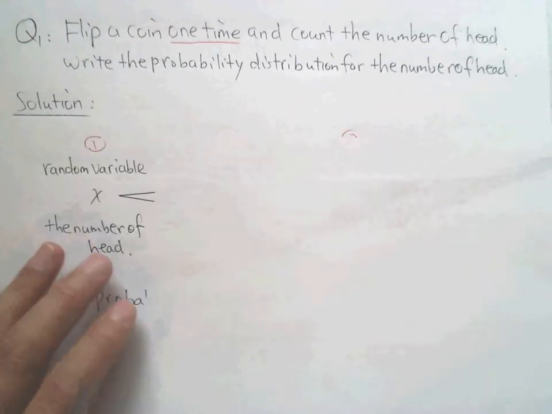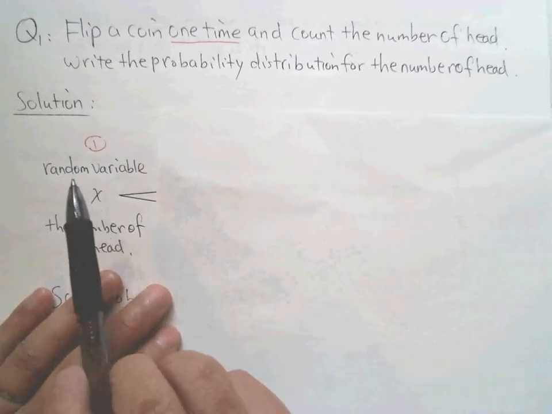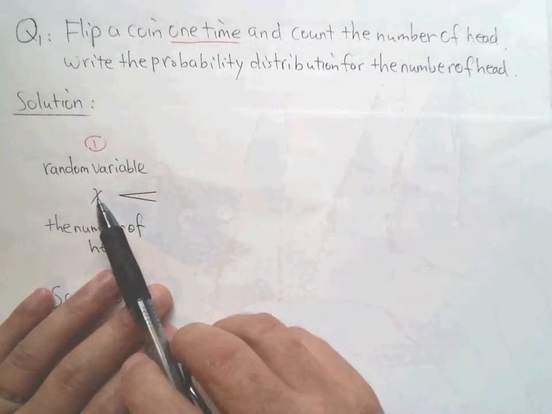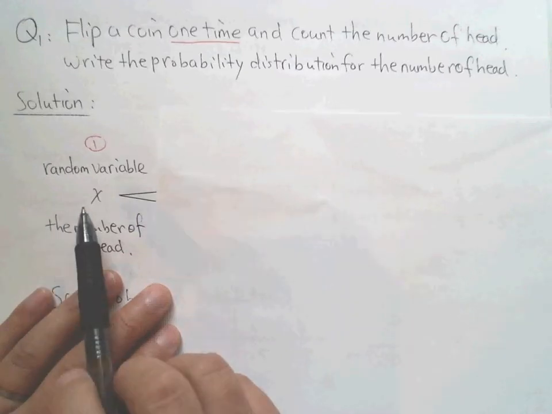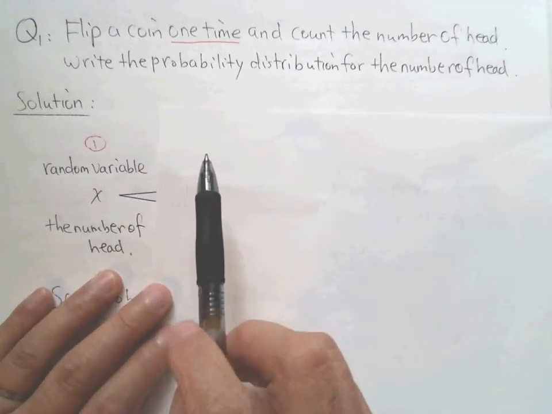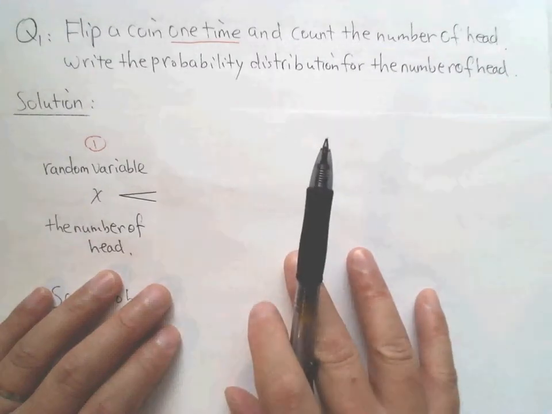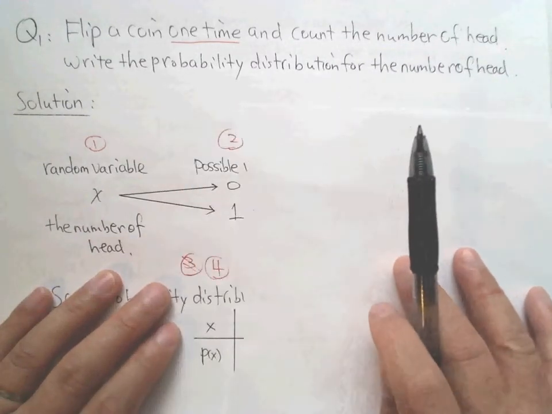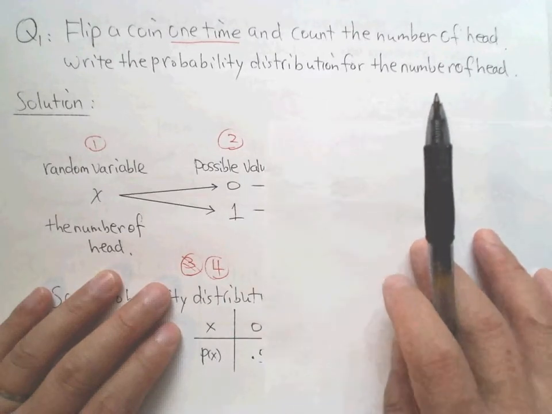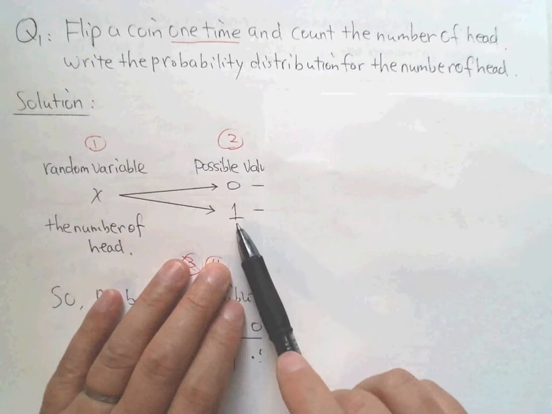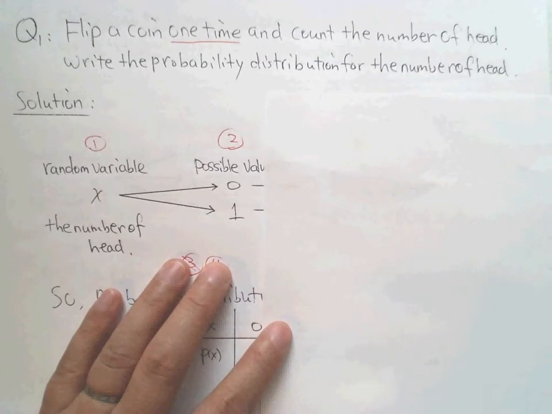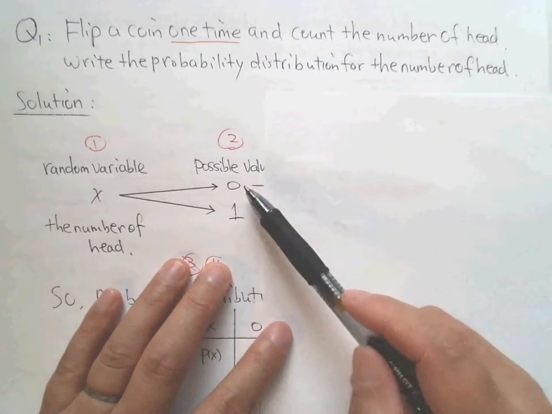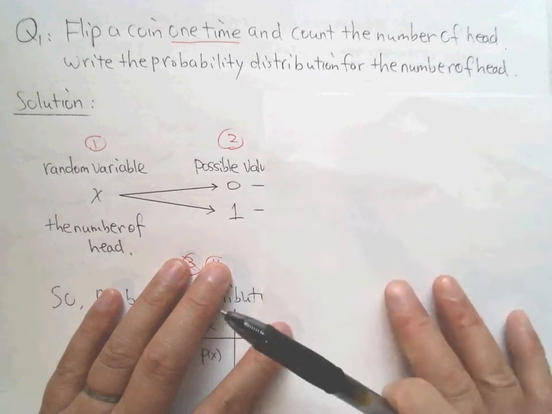So the first thing we need to do is determine which one is the random variable. Of course, it is the number of heads. We use x to describe this random variable. The second step: this is a random variable, which means the value is randomly assigned. What kind of value? Flip once, and the possible values are only two, right? So we get either 0 or 1. If you get 0, you get 0 heads, which means you get a tail up. So this means a tail, this means a head, and we go one by one.